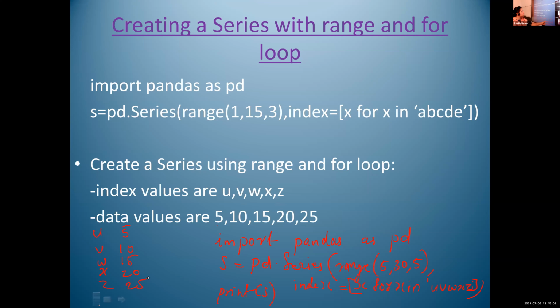So here we are using two arguments. The first argument represents the data value, that is using the range function. And for the index value, we are using a for loop. Here index equal to, write the square bracket, and the value of index is X. And I'm explaining the values using the for loop. Which are the values of X? It is represented using the for loop: for X in U, V, W, X, Z. So first the value of X is U, then V, then W, then X, and then the value is Z.